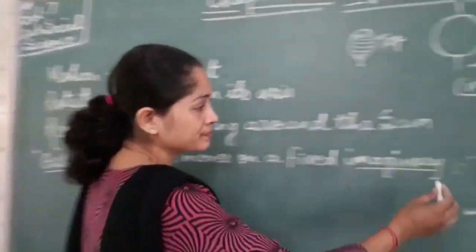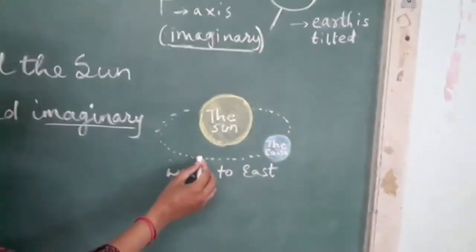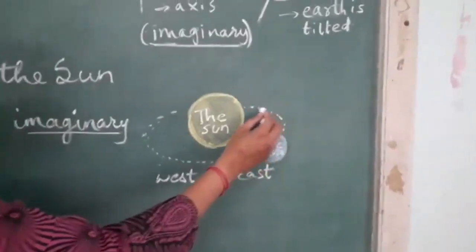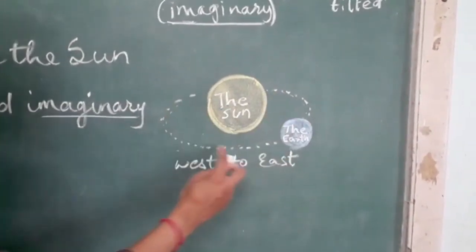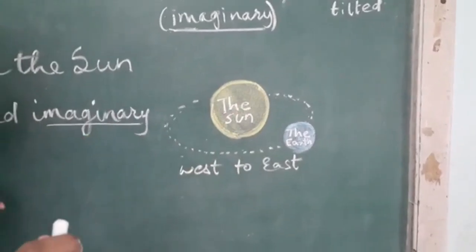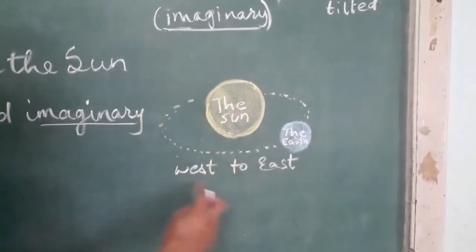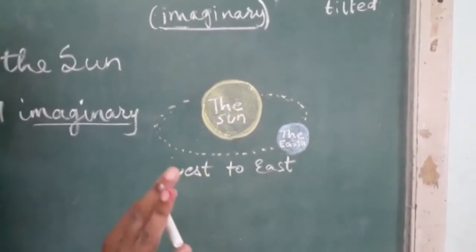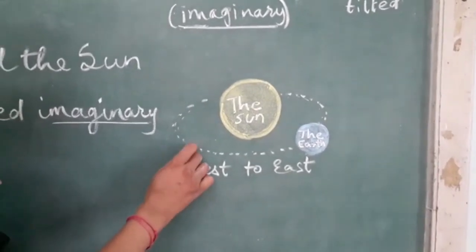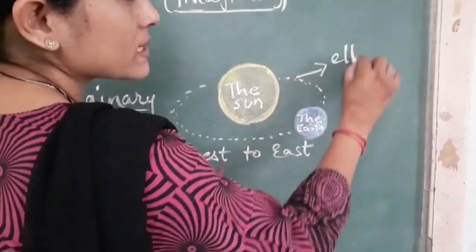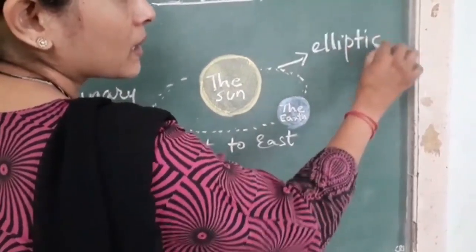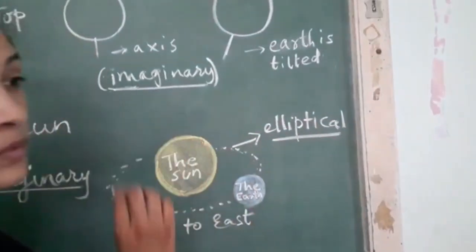Look here, this dotted line is the path of the earth. On this path, the earth keeps on rotating. It will not change the track. And all the planets have their own orbit on which they are moving. Okay. Now this orbit is elliptical in shape. What is elliptical? Elliptical means oval.